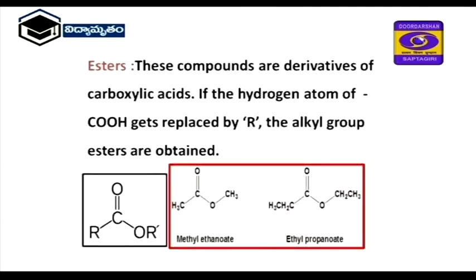Esters. These compounds are derivatives of carboxylic acid. So, the general formula of carboxylic acid is R-COOH. If H is replaced by the alkyl group, that is R-COOR. Therefore, that is called ester. Here you see one example, on the double bond side one CH3 is there, that is called methyl ethanoate. If on the double bond side one C is there and two more CH2 and CH3 are there, right side with O, therefore that is ethyl group, ethyl propanoate.